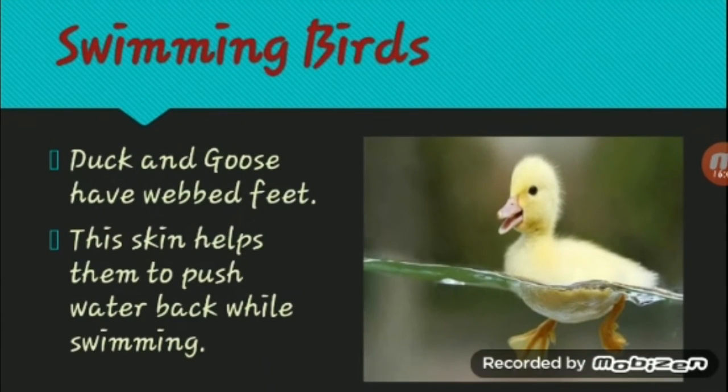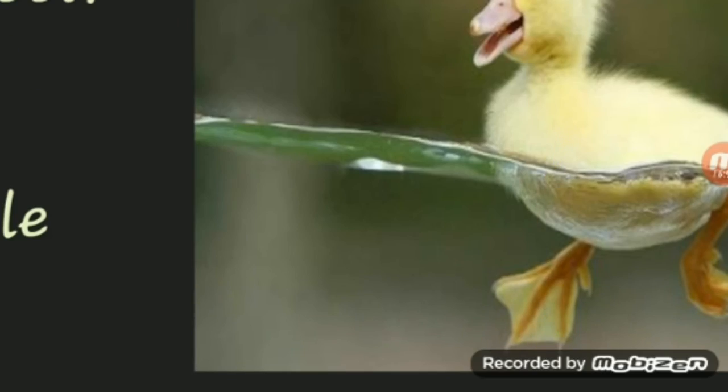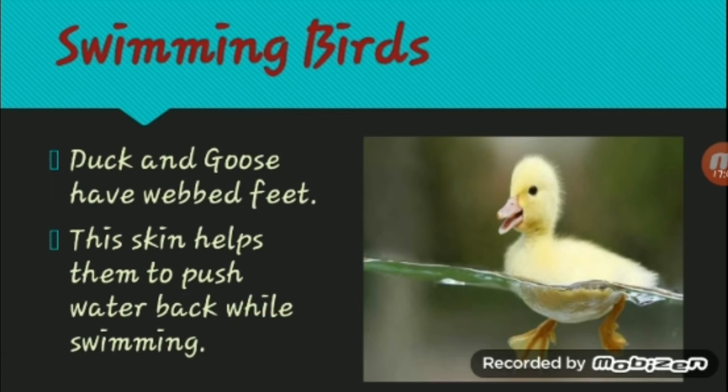The next is swimming birds. Ducks and geese have webbed feet. What does a webbed foot look like? See this cute duckling, floating on the water. See, the front 3 toes are webbed. They are connected with each other with a thin layer of skin, and the back toe is free. So this is called a webbed foot, right? This skin helps them to push water back while swimming. So they act like an oar in a boat to push the water back to move forward.